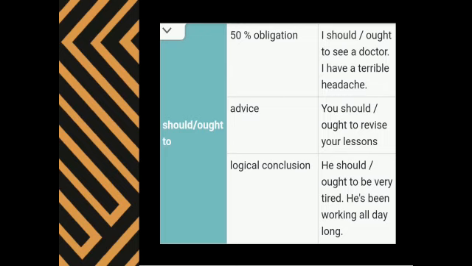Next, when we use them for advice, you will say, you should revise your lessons, or you ought to revise your lessons. This is for the revision of the lessons. Next is logical conclusion. When you want to conclude something logically, we can use should or ought to. For example, he should be very tired. He has been working all day long. Or he ought to be very tired. He has been working all day long.